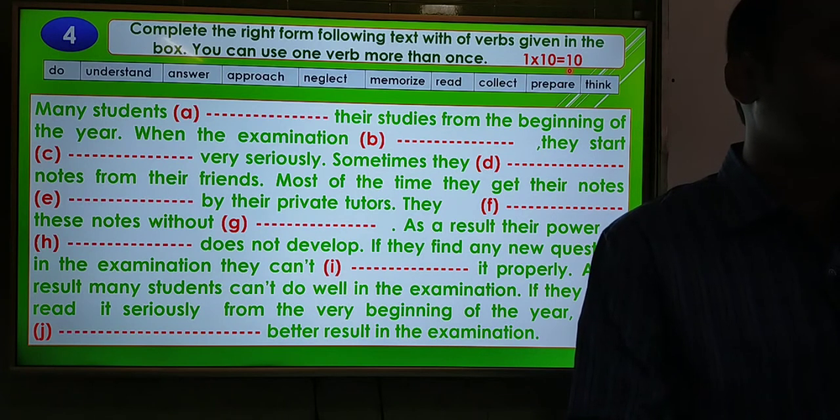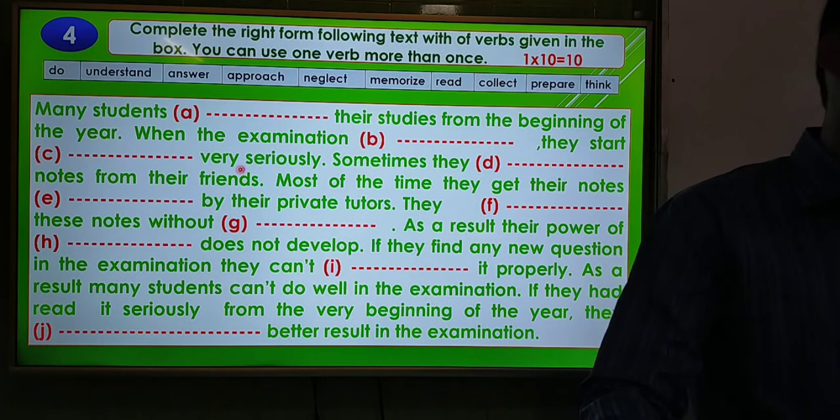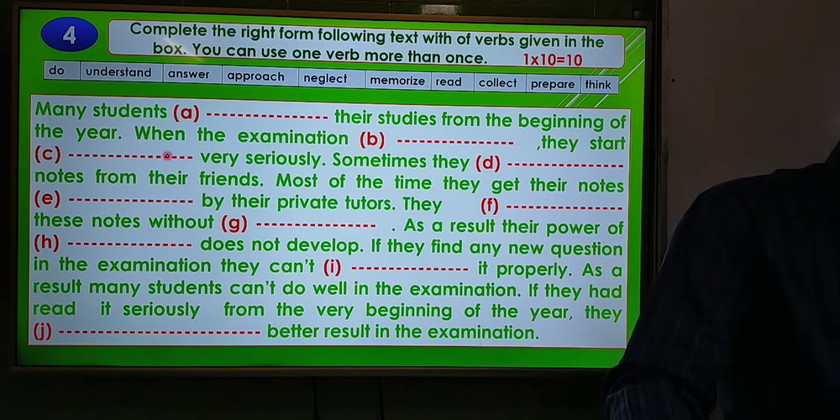In the short syllabus you will get 5 marks for right form of verbs, and the verbs in the box are do, understand, answer, approach, neglect, memorize, read, collect, prepare, and the last one is think.